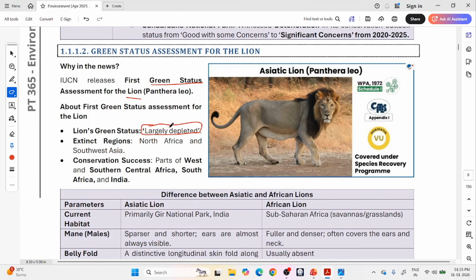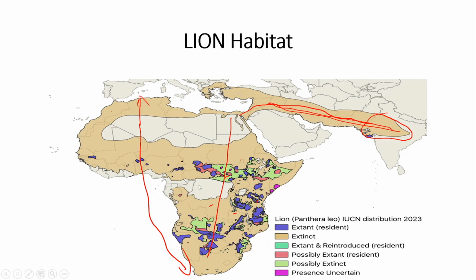Its status is largely depleted, and there is the IUCN status. This is for the lion species throughout the world, the general lion species IUCN status. If you talk about the Indian lion or Asiatic lion, it is EN, endangered.